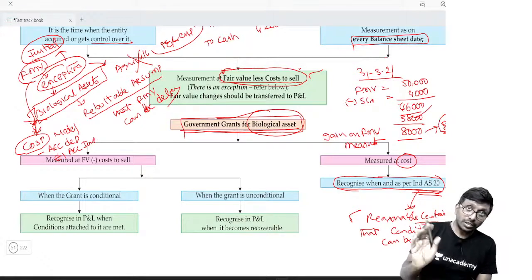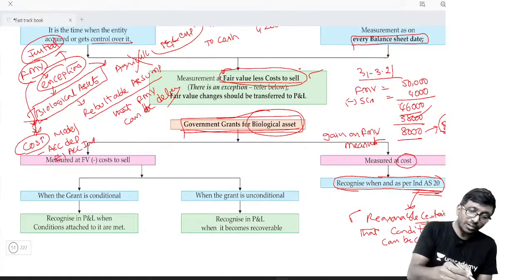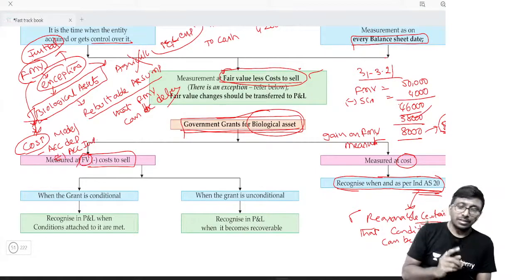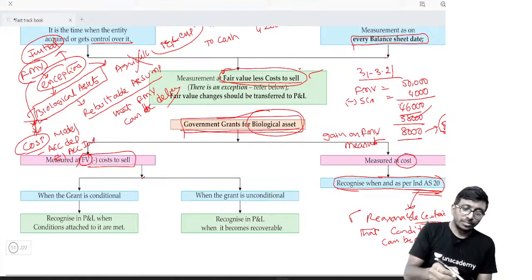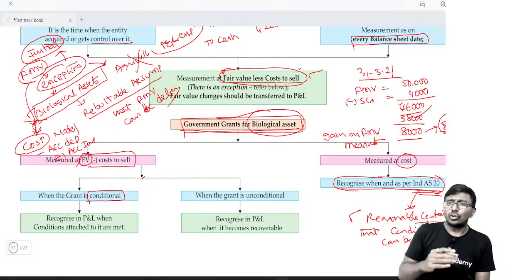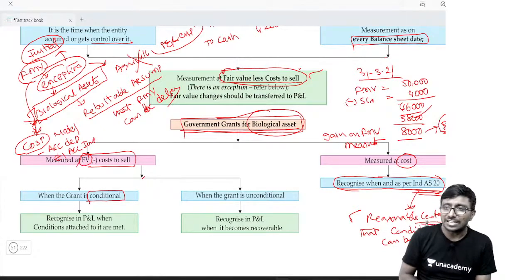But if you are following the fair market value minus selling cost method, the first question is, is the government grant conditional? Conditional means you have to achieve something. There is some target that has been given.